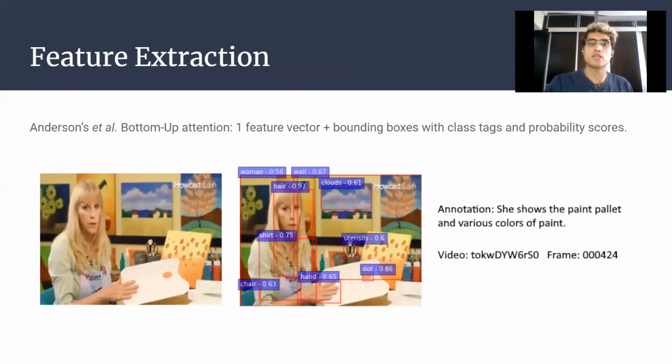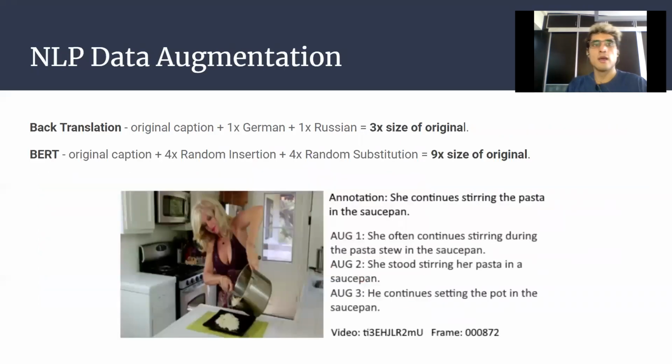Feature extraction comes from the Anderson et al. bottom-up attention mechanism, which generates one feature vector and bounding boxes with class tags and probability score. Below is an example of one of the frames from ActivityNet with its class tags and probability scores and its caption. And with the data augmentation techniques, we generated 2 more datasets.